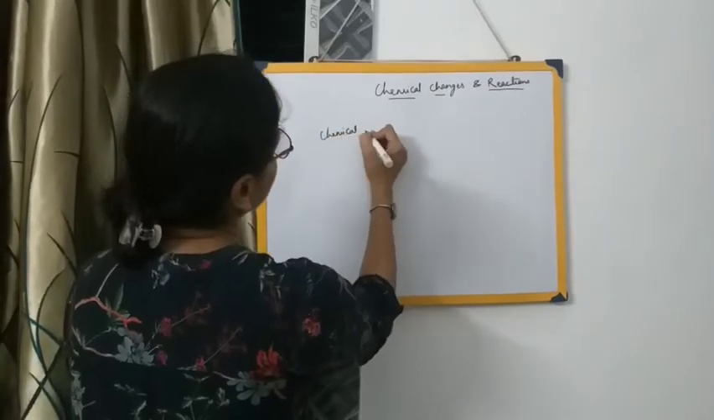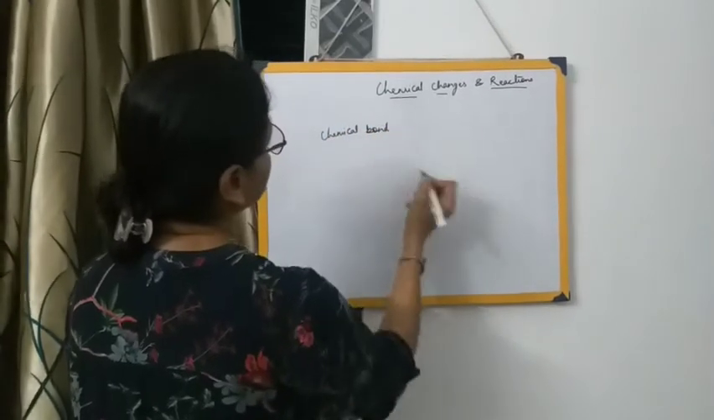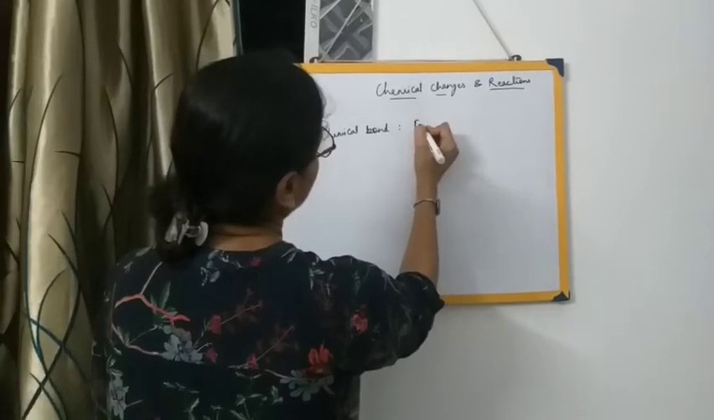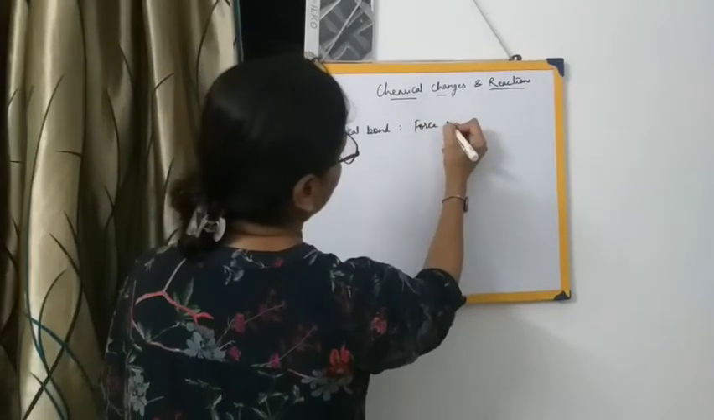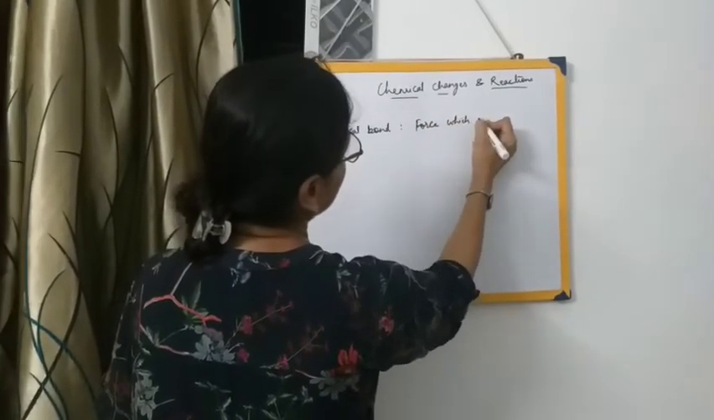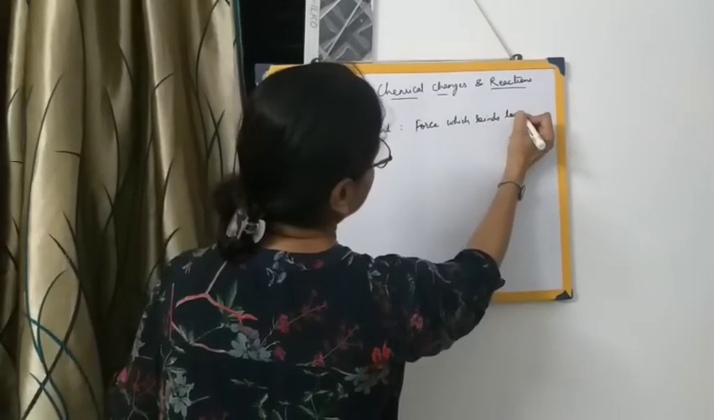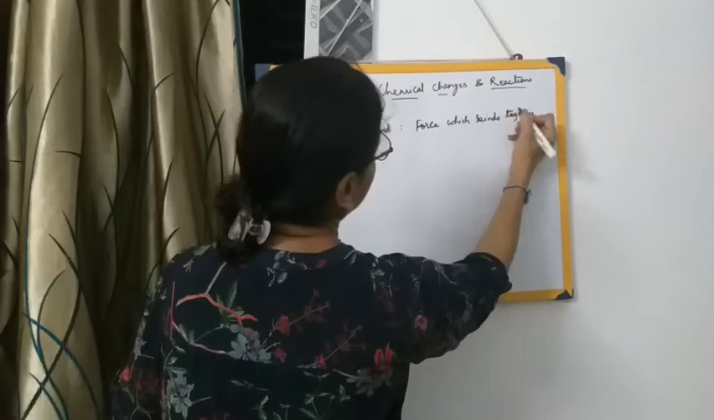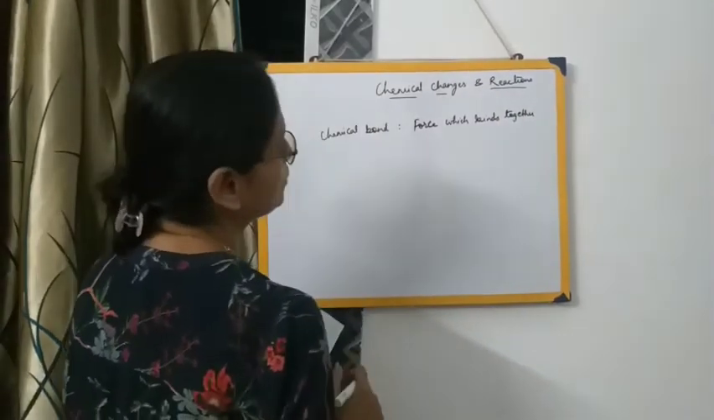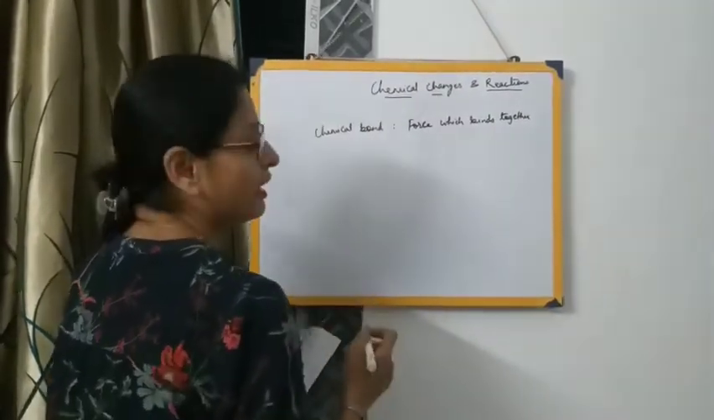Chemical bond. That means a force which binds together. A chemical force which binds together all the atoms, ions or the molecules, that is called the chemical bond.